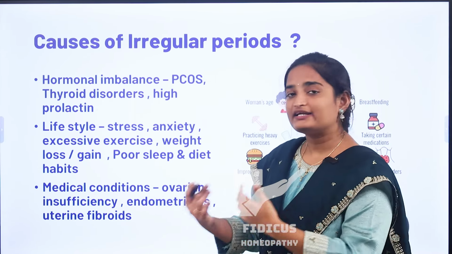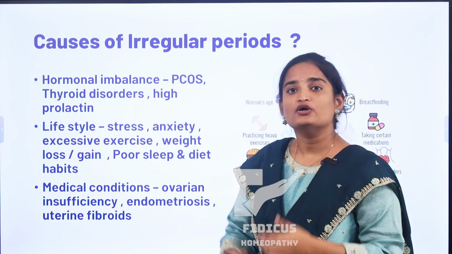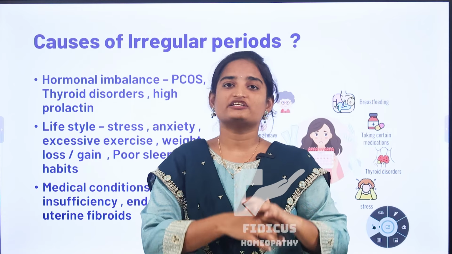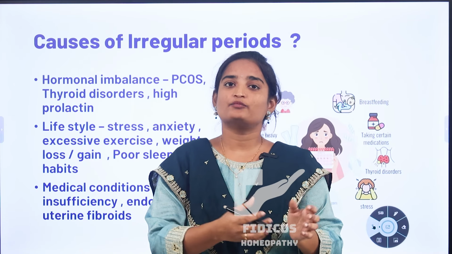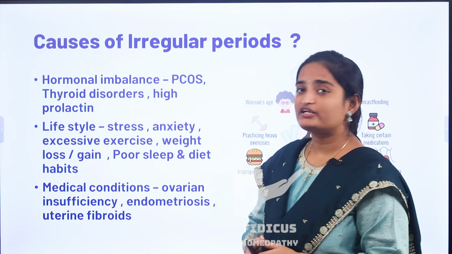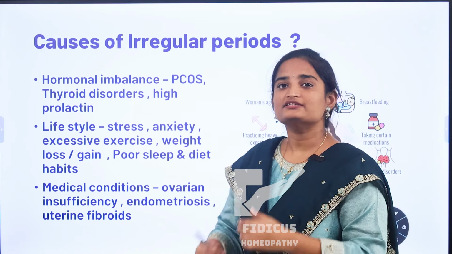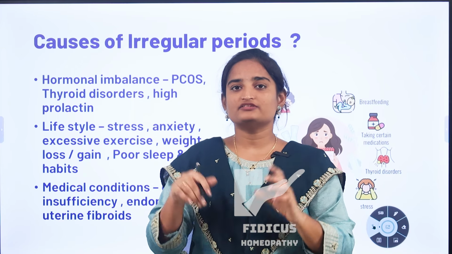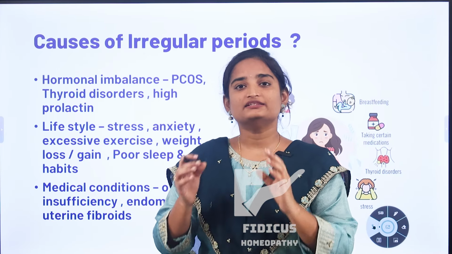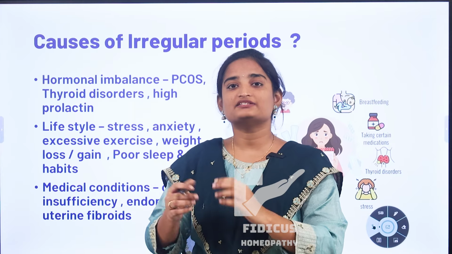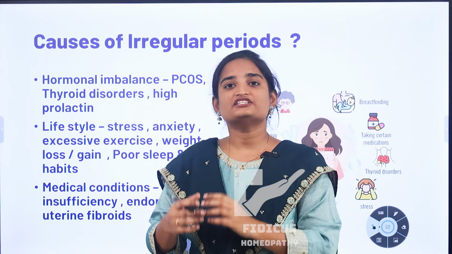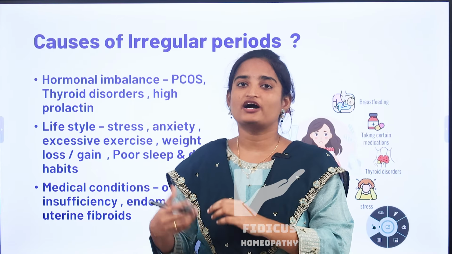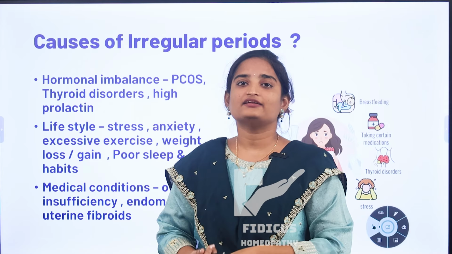And also some medical conditions like ovarian insufficiency. Ovarian insufficiency means there is disturbance in the ovarian function. It means the egg is not released from the ovaries, or there is some hormonal disturbance in the ovaries. It is called ovarian insufficiency. Endometriosis means there is growth of abnormal uterine lining. It means there is a lining in the uterus. We call it the endometrium. This endometrium grows outside the uterus. It means it functions in an abnormal site. This functioning in an abnormal site can cause pain and irregular periods. This tissue can grow due to hormonal changes, and it causes pain and also bleeding.